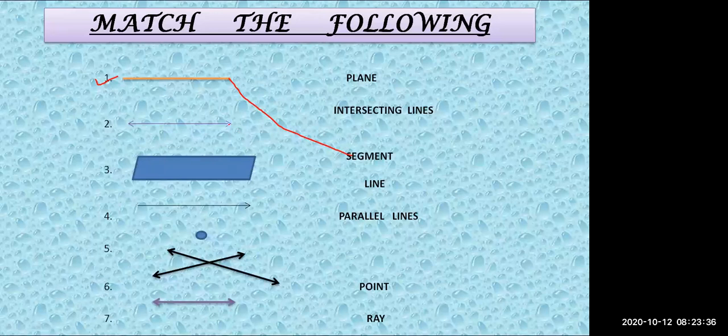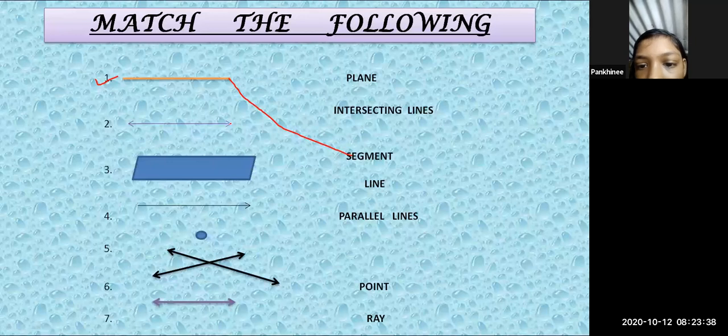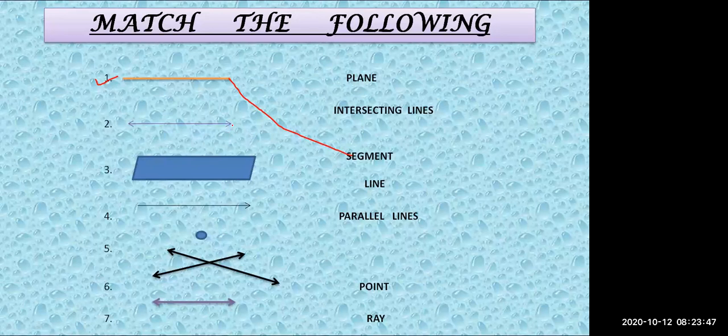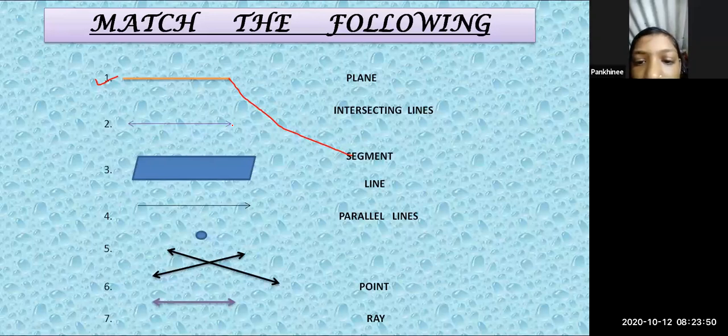No, this is a line. Okay. Why is it a line, Pankhini? Why is it called a line? Can you tell me? Yes, miss.